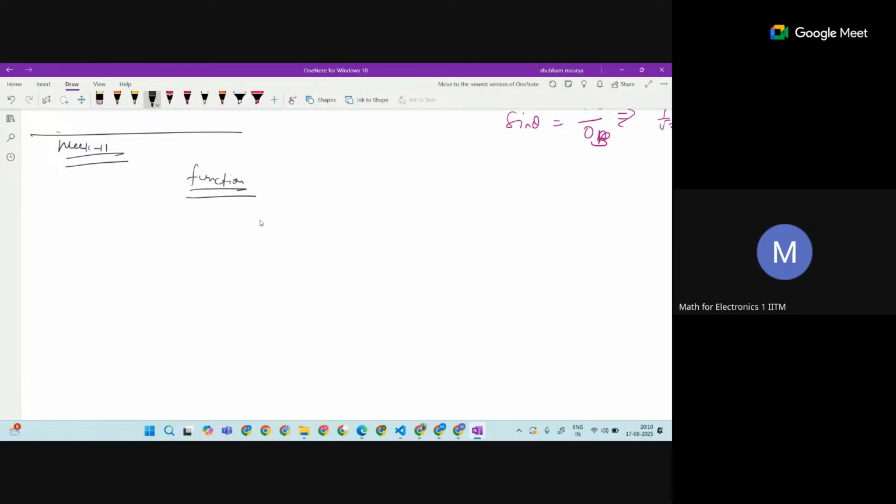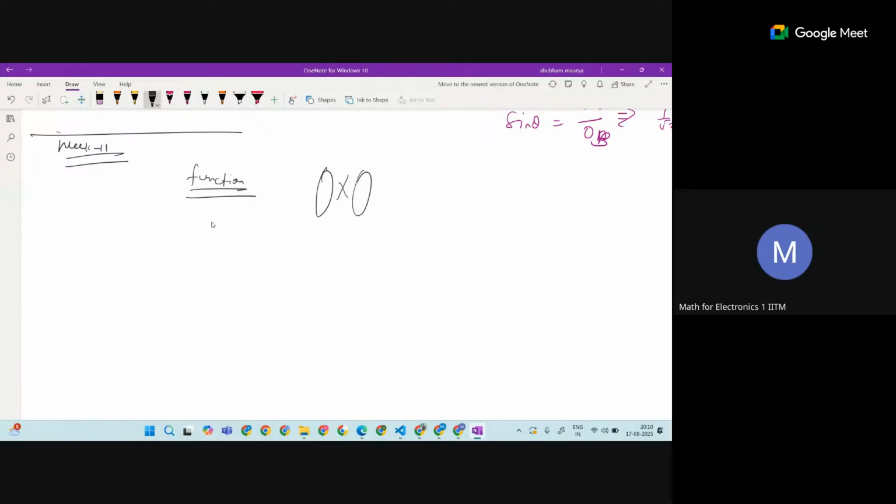What is a function? Here in Maths 1, we didn't see the set theory, so I will not start with that definition. Otherwise, function has a much broader meaning, since it started from set theory and relations, and then a definition was developed.